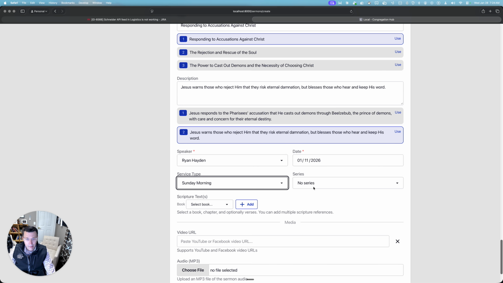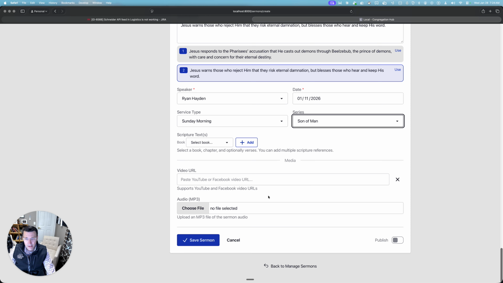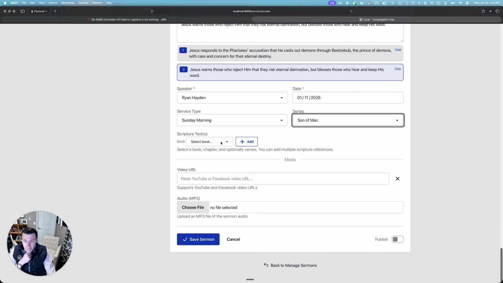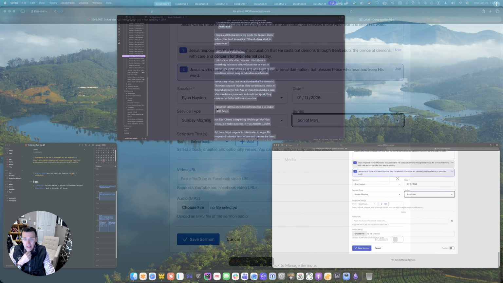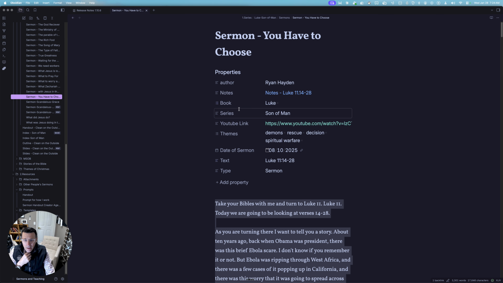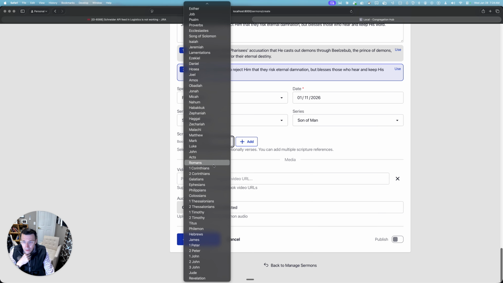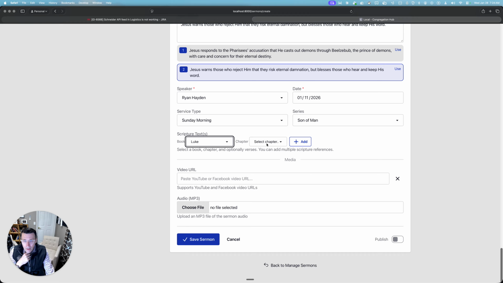Service type, grabs the service type, series, all the series. This is actually really important, this scripture text thing, because it enables us to filter by text of scripture. And so if I look at my sermon here, it looks like Luke 11:14-28. So I will just find the book of Luke, 11, and then we'll say 14-28.